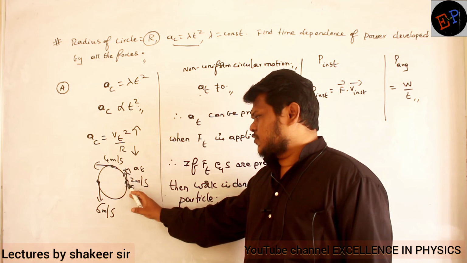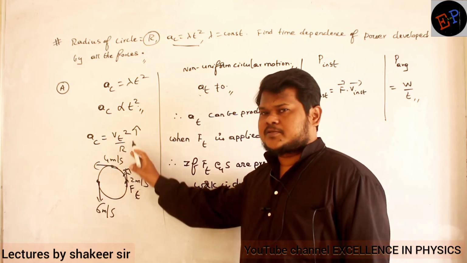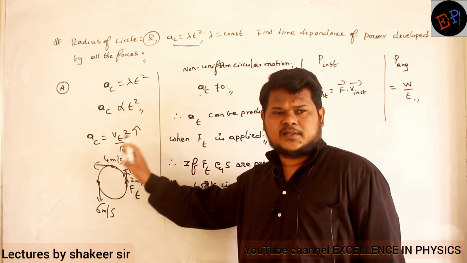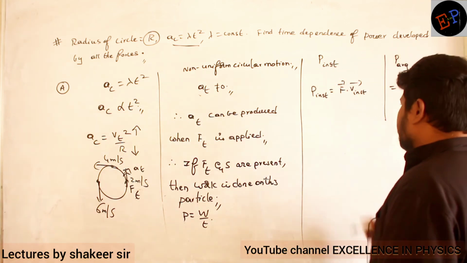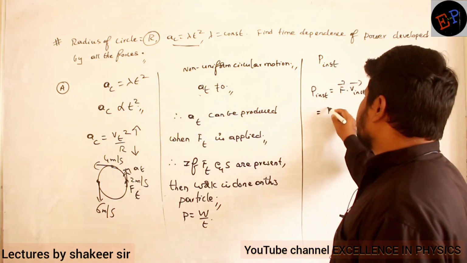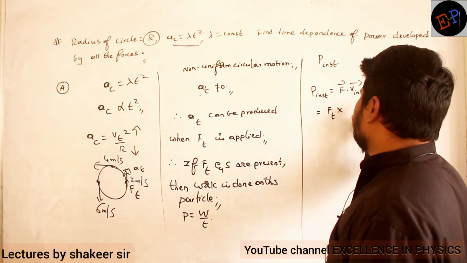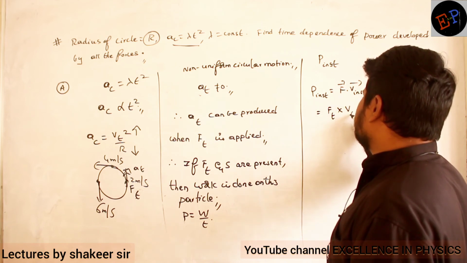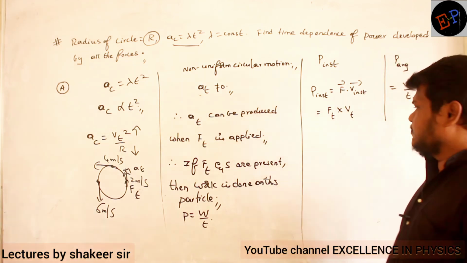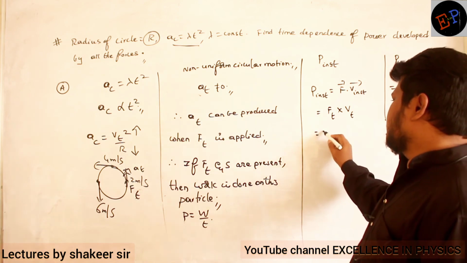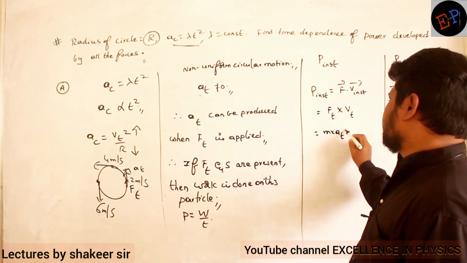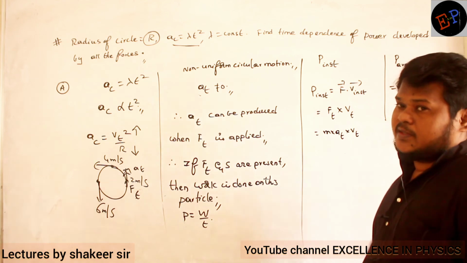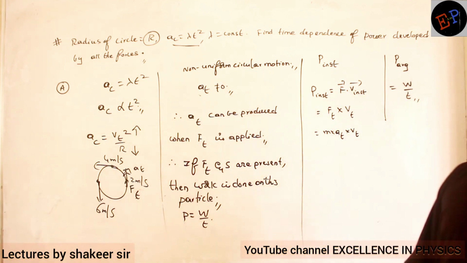So tangential force will be in this direction. Acceleration also will be in the same direction. Velocity also will be in the same direction. So therefore, tangential force multiplied by instantaneous tangential velocity. That's all, no? So force, how can I write? Mass into tangential acceleration multiplied by tangential velocity. If you do this calculation, I will get instantaneous power.